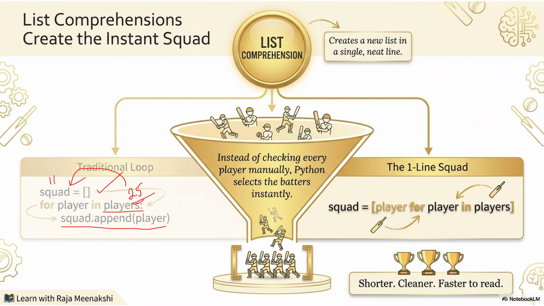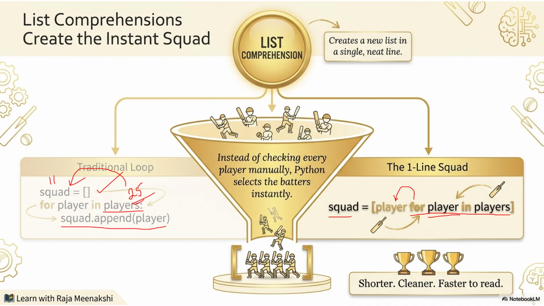The same thing is done with a single line, one line squad. For player in players, the same for loop. What is there in the second line, the same thing. To the left side of this for keyword, we will use the loop variable. Player is the loop variable. No need to use append, nothing. It will be short, clean, and fast to read.